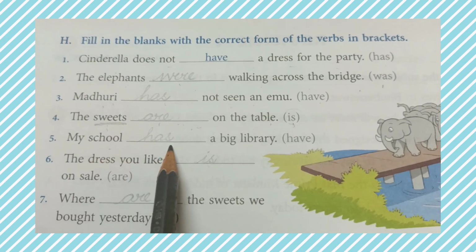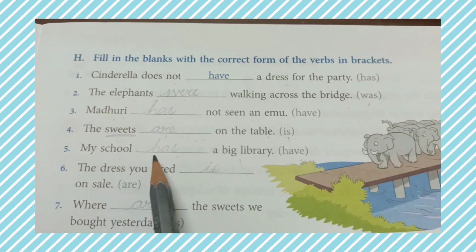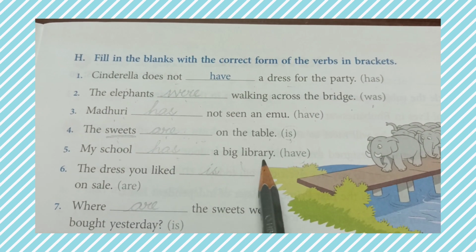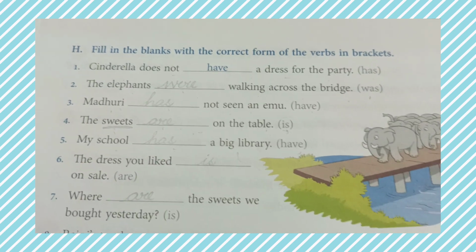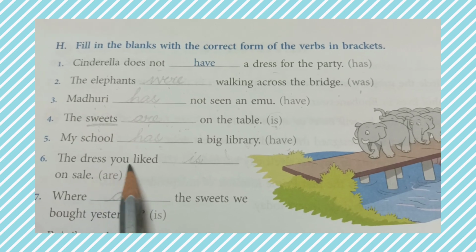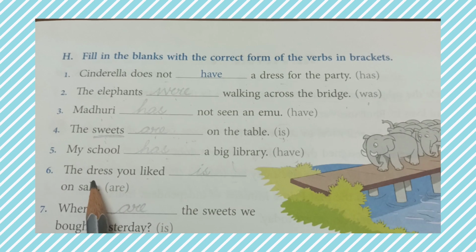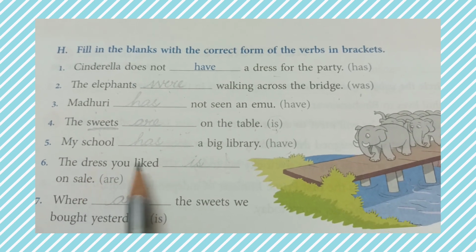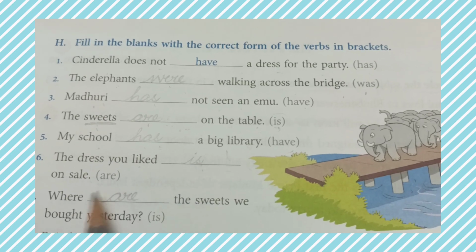My school has a big library. This is singular form, so you have to use has. The dress you looked at is on sale. This is in singular form, so you have to use is.